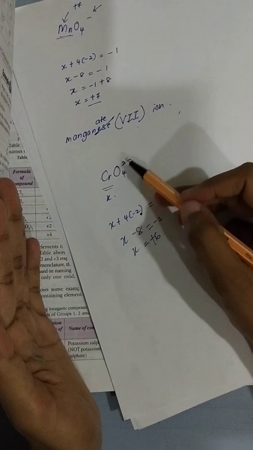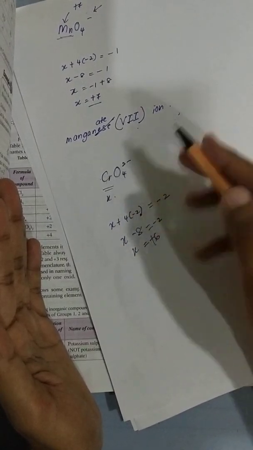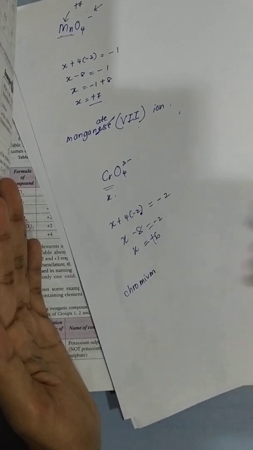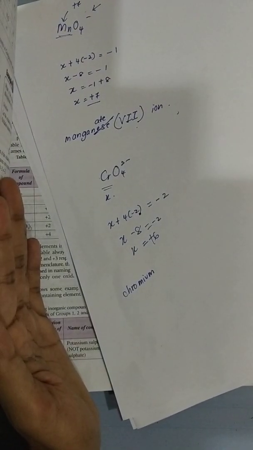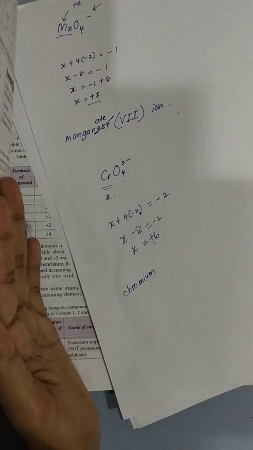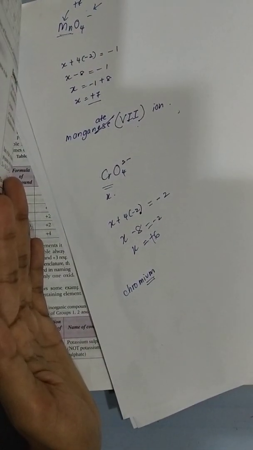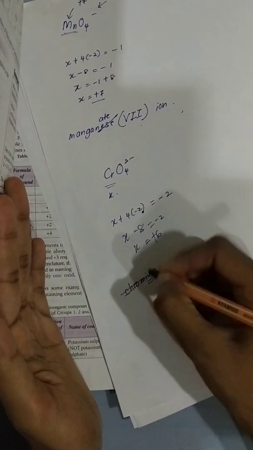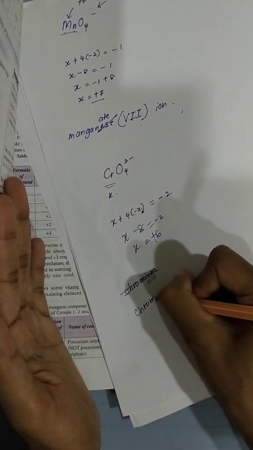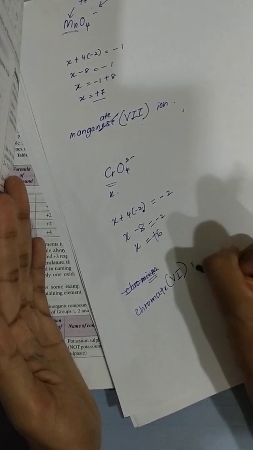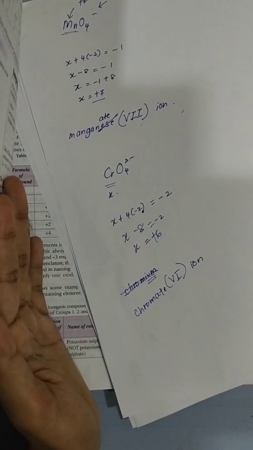Okay, so how am I going to name this? I know this is actually chromium metal, which is a transition metal. But there is a change in the spelling. It's going to end with ATE. So instead of writing it like that, it's chromate(VI) ion. Can you understand?